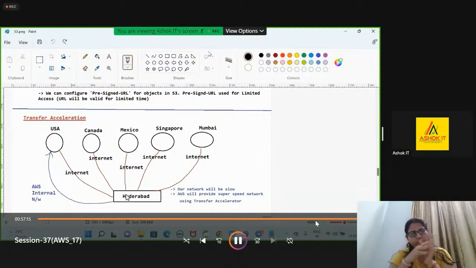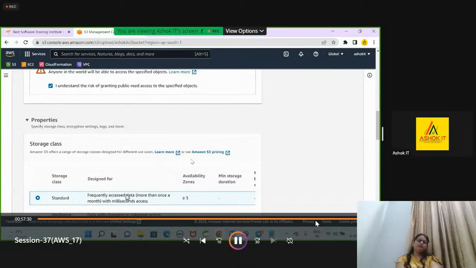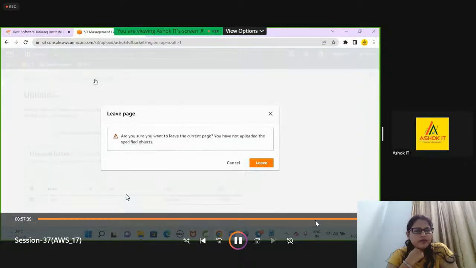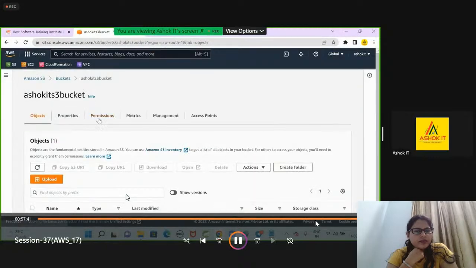So here, if you want to upload the data quickly, there is a concept called transfer acceleration. You can accelerate your transfer process by using the AWS internal network. Now see here, whenever you create a bucket, AWS asks whether you want to enable transfer acceleration.